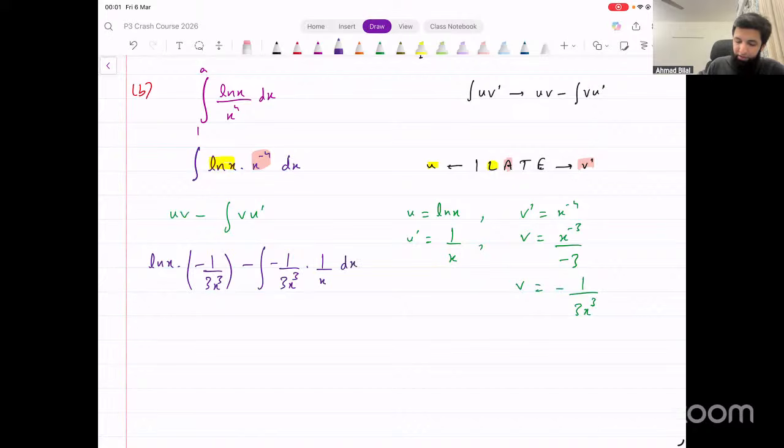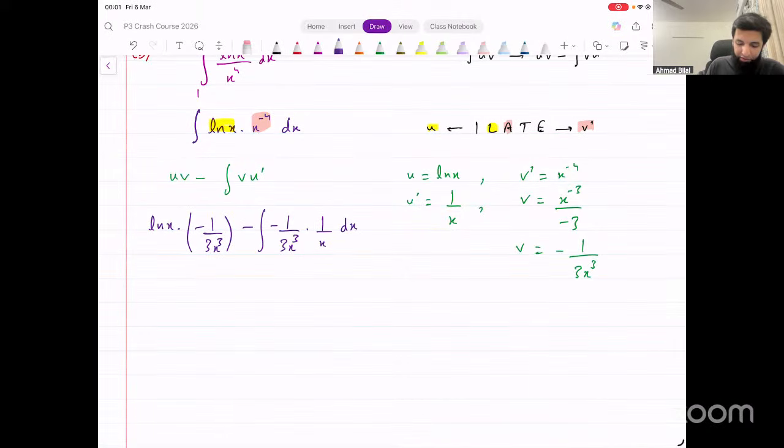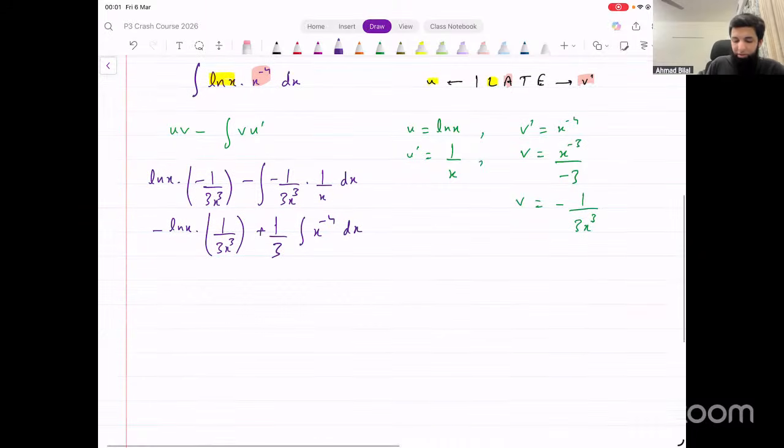Now we need to integrate this thing. Let's simplify this a bit. Minus ln x into 1 over 3x cubed. Minus and minus becomes plus. We can write this 3 outside as well. So 1 over 3. Inside we have x cube and x in the denominator. We can write that as x raised to power negative 4. And that can be integrated directly.